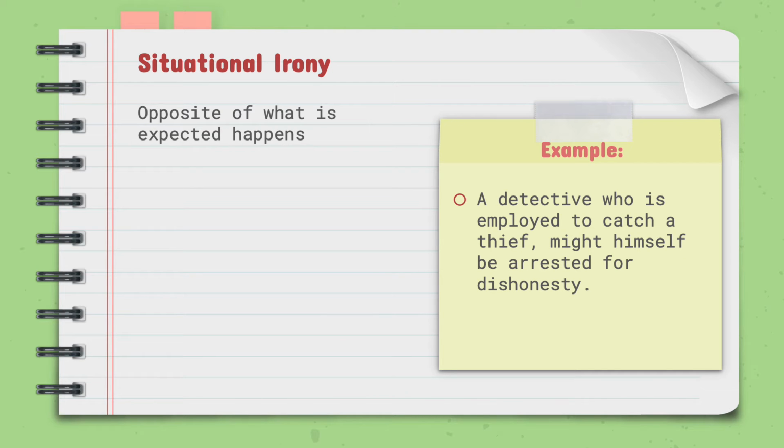Now, under irony, we have two other types of irony. The first one being situational irony. Here, the opposite of what is expected occurs. The example here says, a detective who is employed to catch a thief might himself be arrested for dishonesty.